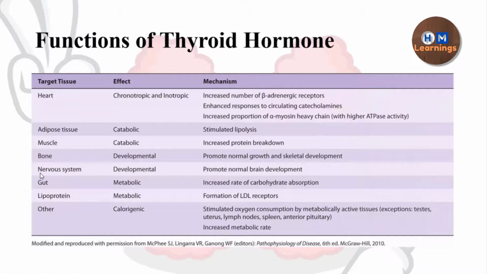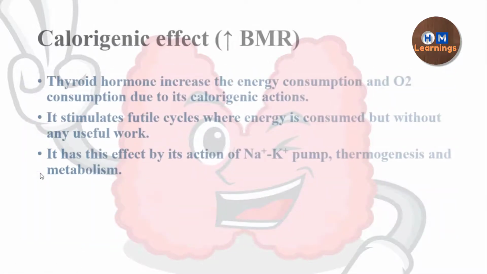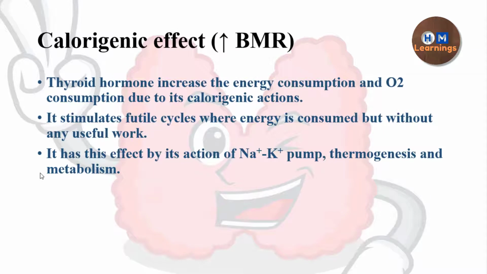So here we will classify the thyroid hormone functions as the calorigenic functions and the non-calorigenic functions. In the calorigenic functions, we are going to see those functions which are involved in increasing the basal metabolic rate, and in the non-calorigenic functions, we are going to see what is the effect of the thyroid hormone on the cardiovascular system, what is the effect of thyroid hormone on the nervous system, and so on. So first we are going to see the calorigenic effect.